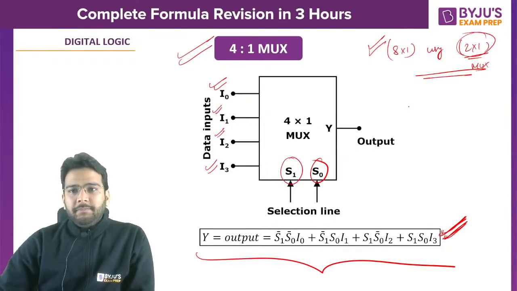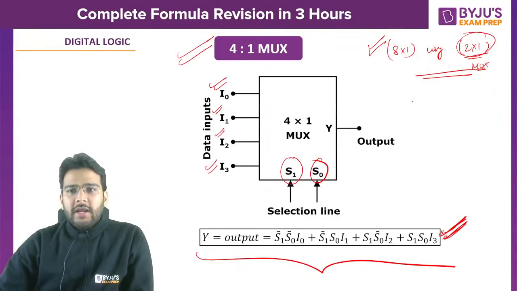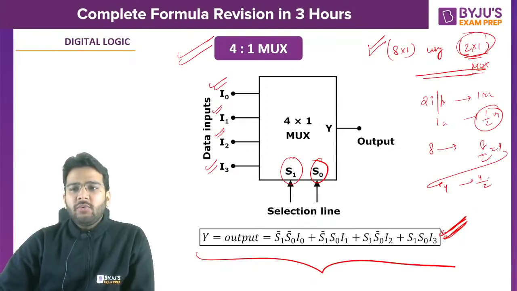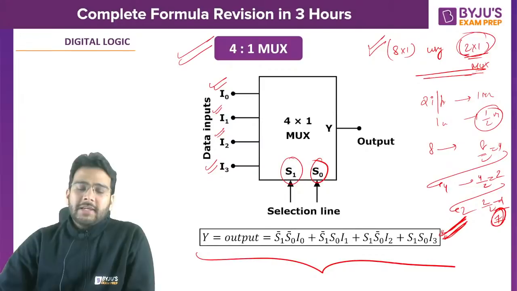Yes, how many? That is very, very simple. There is one direct formula also, or you can follow the conventional way, right? In case of multiplexer, we consider the inputs. So 2 inputs we can have in one multiplexer, 1 input we can have in half multiplexer. So 8 inputs, 8 by 2, that is 4 multiplexers. Then 4 inputs, 4 by 2, that is 2 multiplexers. 2 inputs, 2 by 2, that is 1 multiplexer. 4 plus 2 plus 1, that means 7 multiplexers I need.